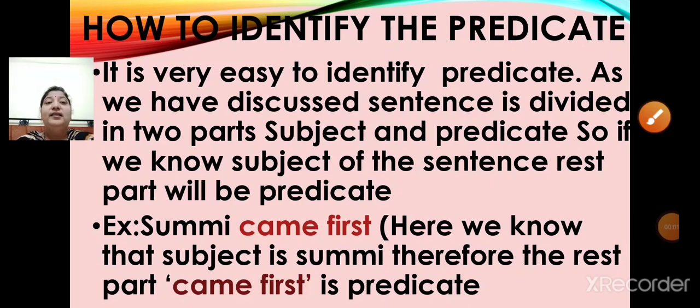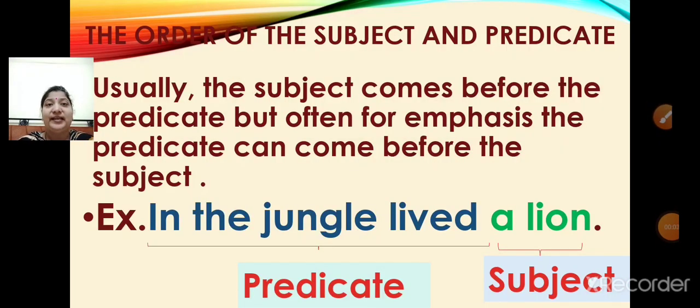Now children, let me explain you one more time the order of the subject and predicate. Usually, the subject comes before the predicate. But often for emphasis, the predicate can come before the subject. For example, in the jungle lived a lion.